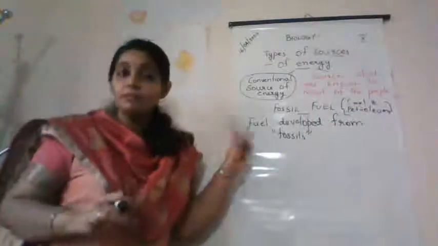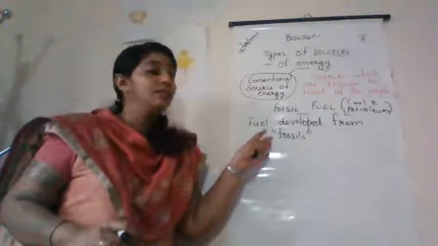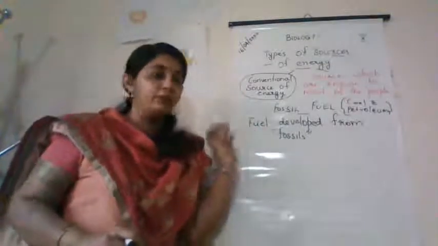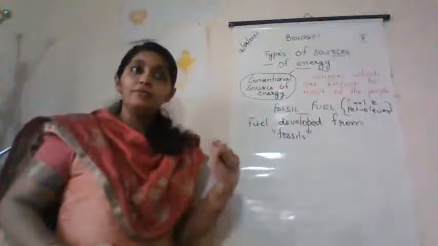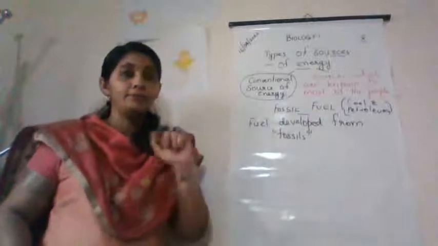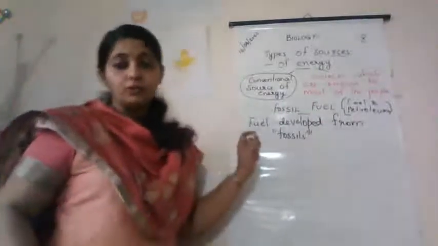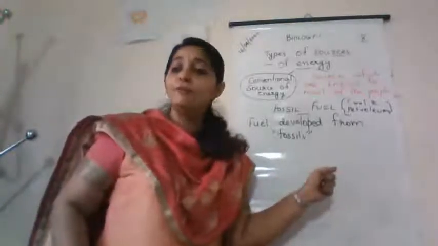We will be studying fossilization and everything in detail in the chapter Heredity and Evolution. So these fossil fuels are the fuels which are developed or derived from the fossils.